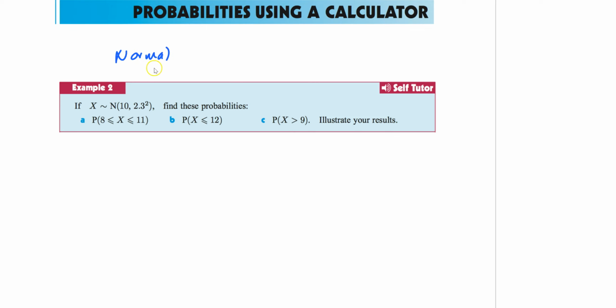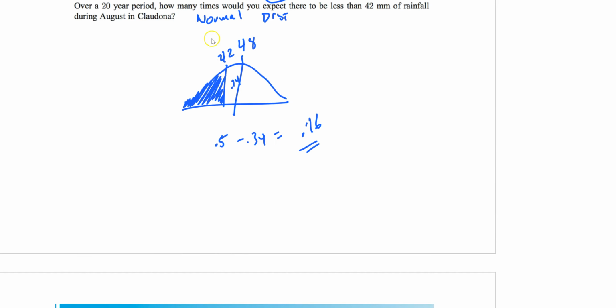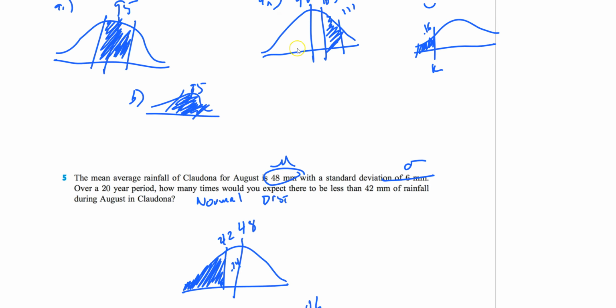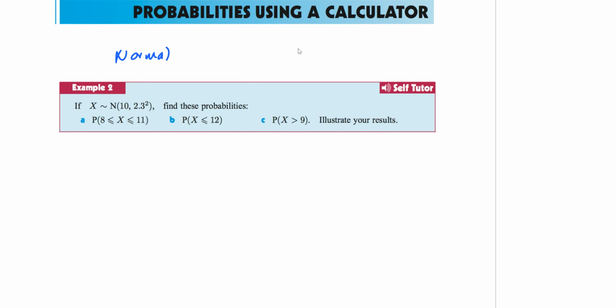Now here's the thing about normal. If you look at the picture we're drawing, we're going to find the area of all this, or if you look over here, in between these two, that's a cumulative area. So for normal, all we ever use is normal CDF. In this class, you will never use PDF. It's only ever CDF. So if you do normal, it's normal CDF.